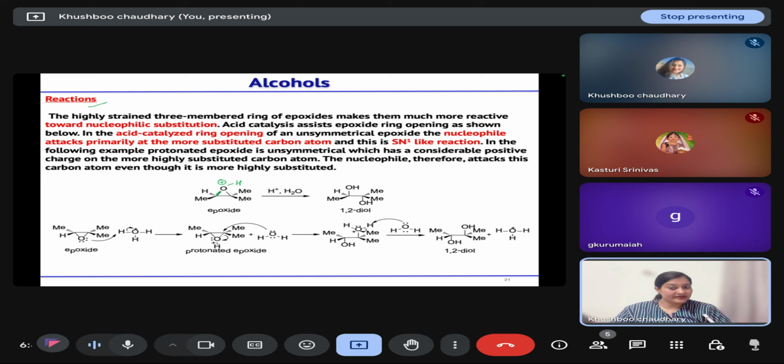In this case it is a symmetrical epoxide, so we will get the same diol whether the attack is taking place at either of the carbons. But if it is an unsymmetrical epoxide, then the attack of the nucleophile will take place at the more substituted site.